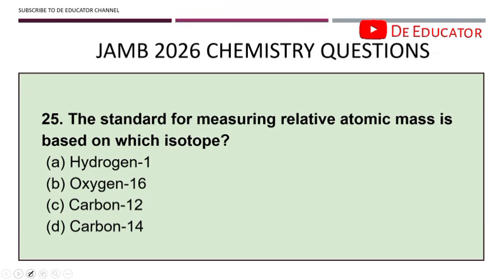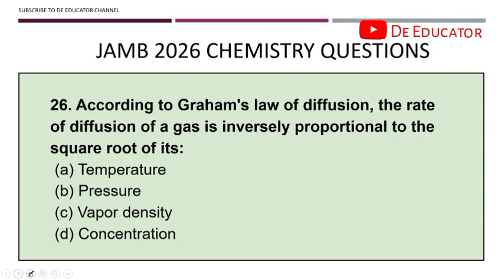Okay, 25. The standard for measuring relative atomic mass is based on which isotope? It is based on carbon 12. Carbon 12 is the standard reference, and that is why in the definition of relative atomic mass you see carbon 12 there. Okay, 26. According to Graham's law of diffusion, the rate of diffusion of a gas is inversely proportional to the square root of its vapor density.